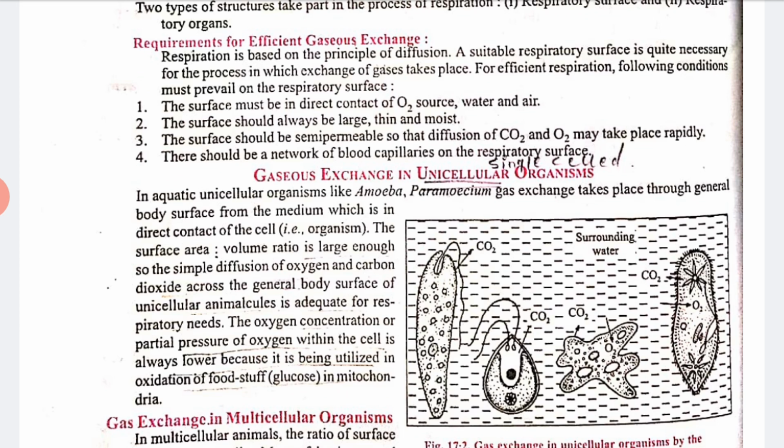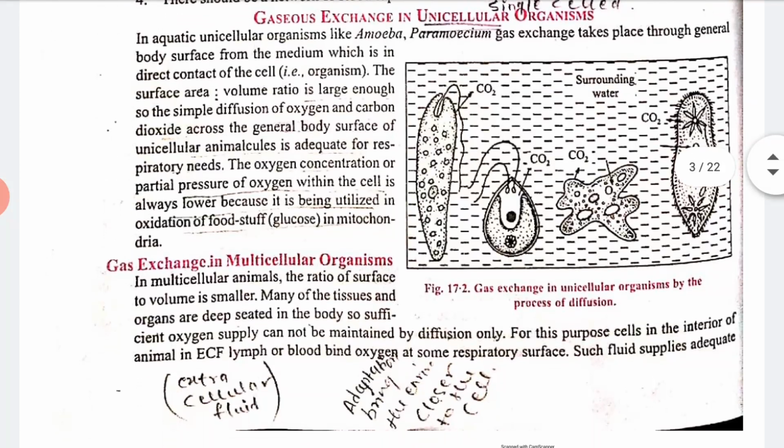Now let's talk about gaseous exchange in unicellular organisms, that means a single cell. In aquatic unicellular organisms like amoeba and paramecium, gas exchange takes place through the general body surface from the medium which is in direct contact with the organism. Their surface area to volume ratio is large enough, so simple diffusion of oxygen and carbon dioxide across the general body surface of unicellular organisms is adequate for the respiratory need.